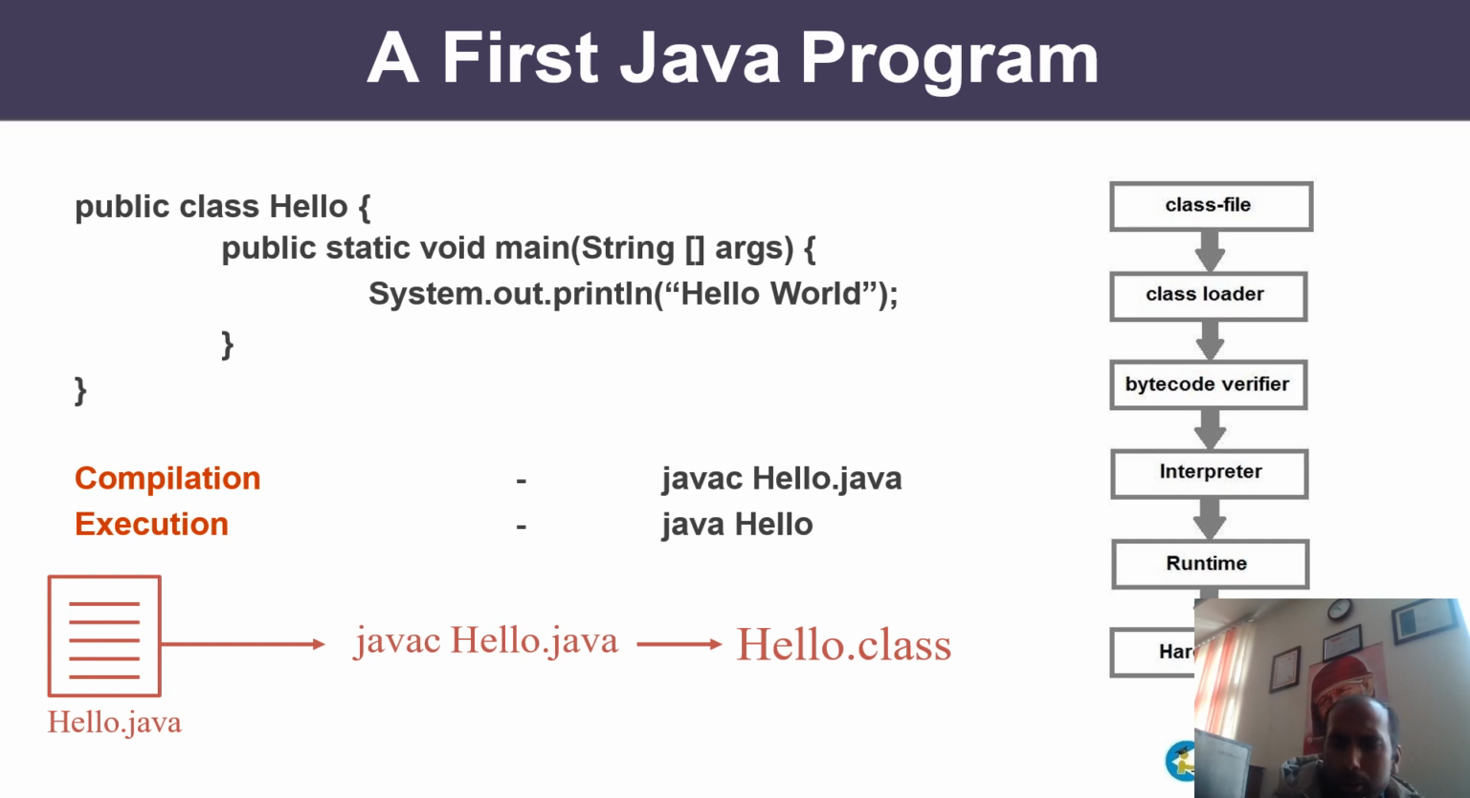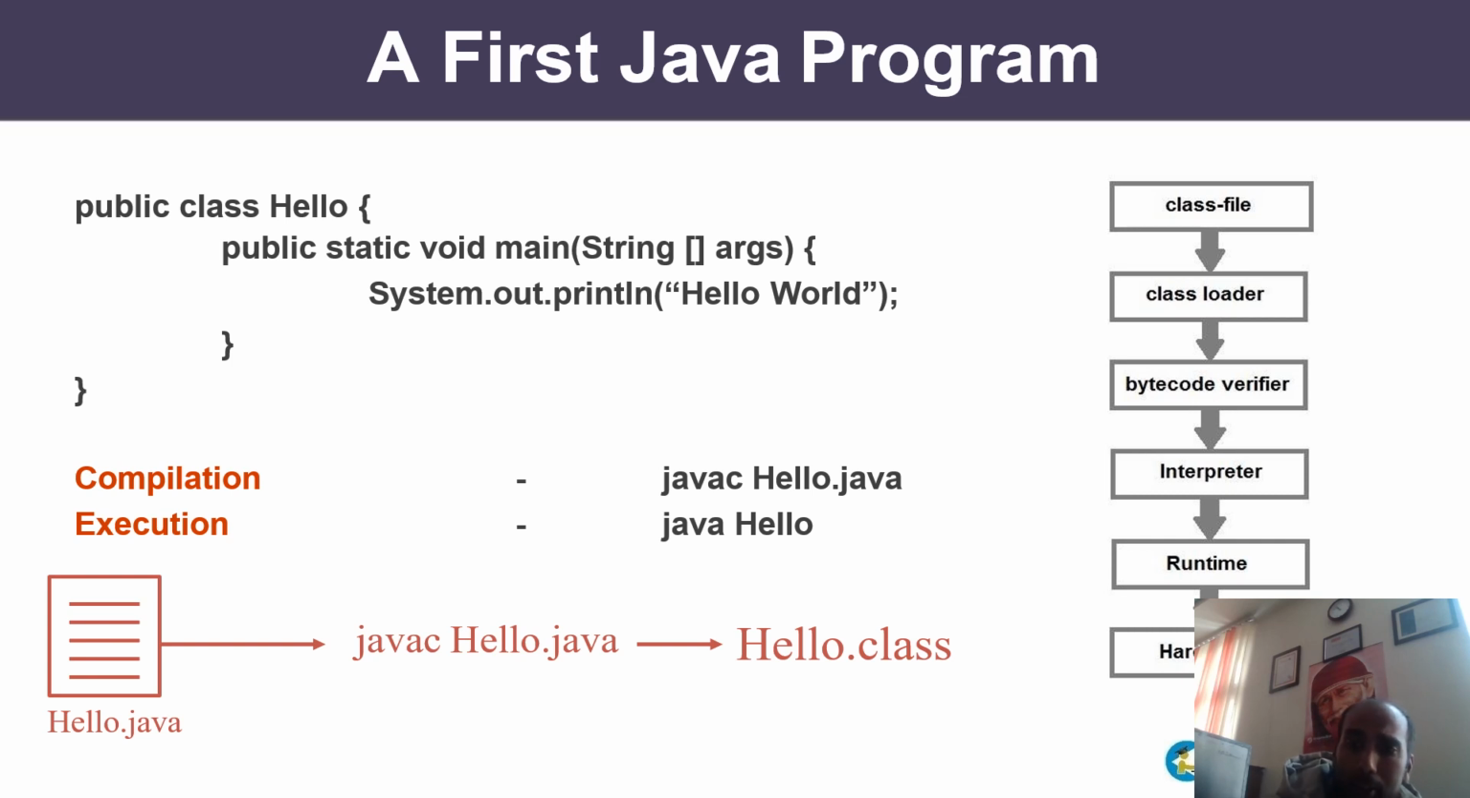Now just minimize the command prompt and go to your folder. You will see a file is automatically created, hello.class, that is the bytecode. Now at runtime, again press enter, you will see a command prompt will come. Then you need to write java space hello. You do not need to write hello.class. Java space hello, it will automatically pick that class file and it will show you the result.